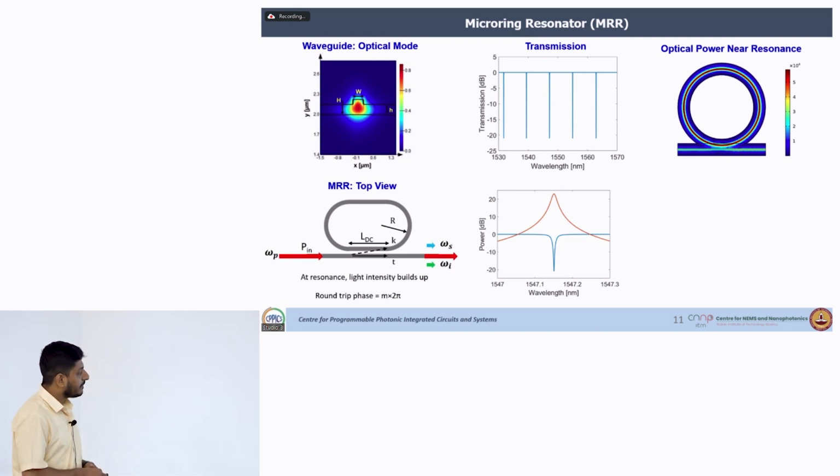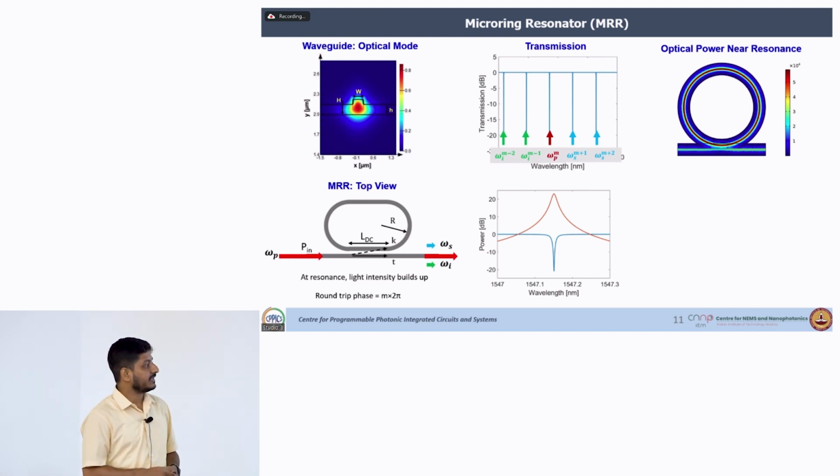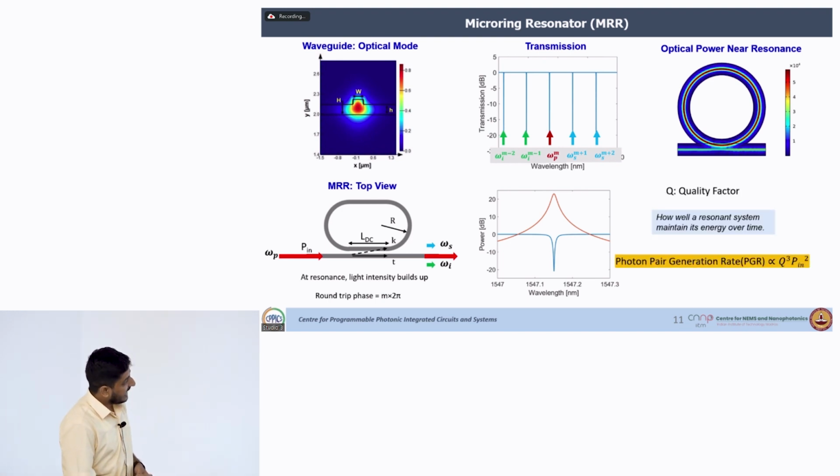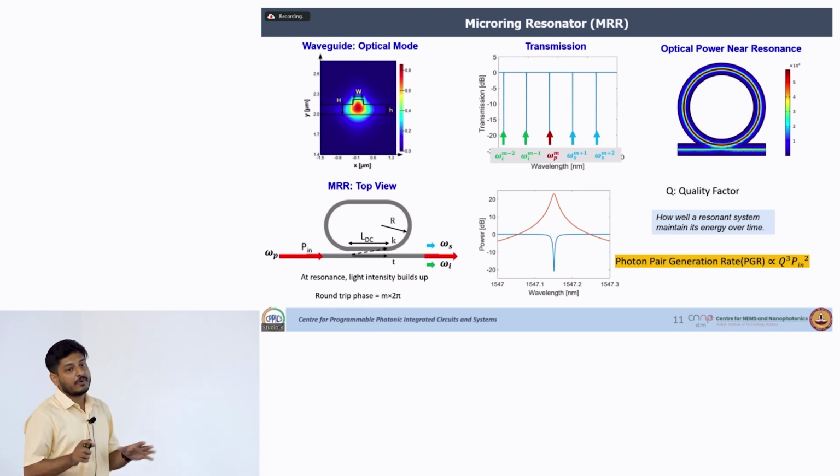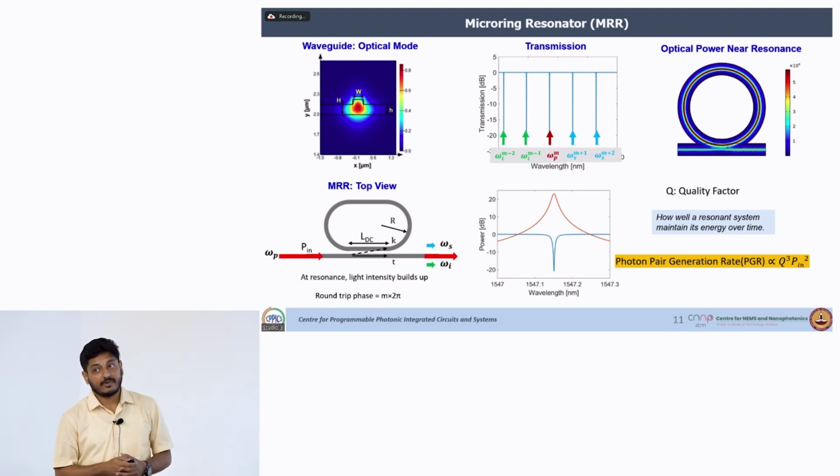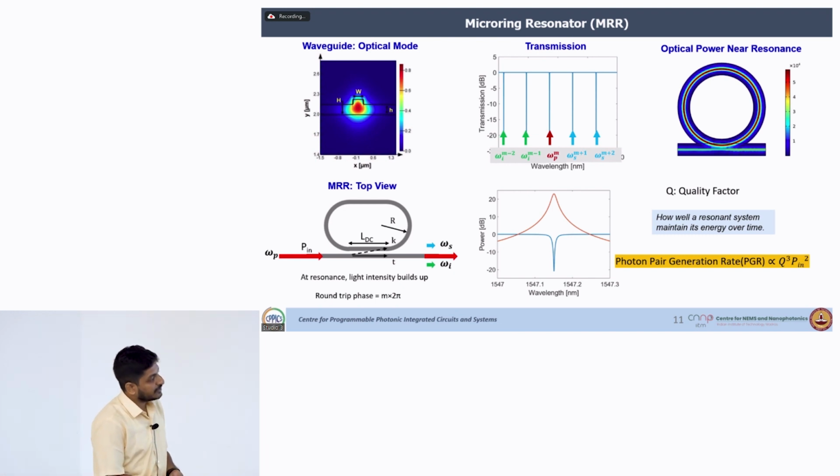So, if you launch a pump corresponding to one of the resonances, your photon pairs, signal and idler, will be generated corresponding to the other resonances. So, for any resonance, one of the important things is the quality factor. It defines how much loss is present within the device. Our photon pair generation rate depends on the input power, because if you launch high input power, your signal and idler generation will be more, and it goes as Q to the power 3.